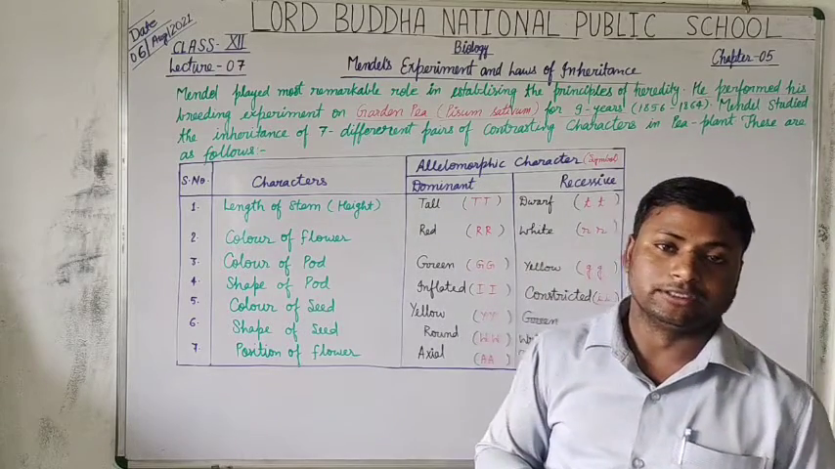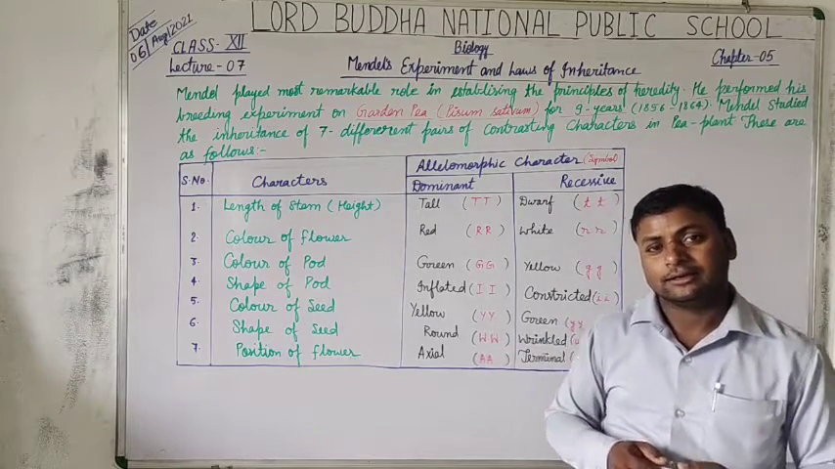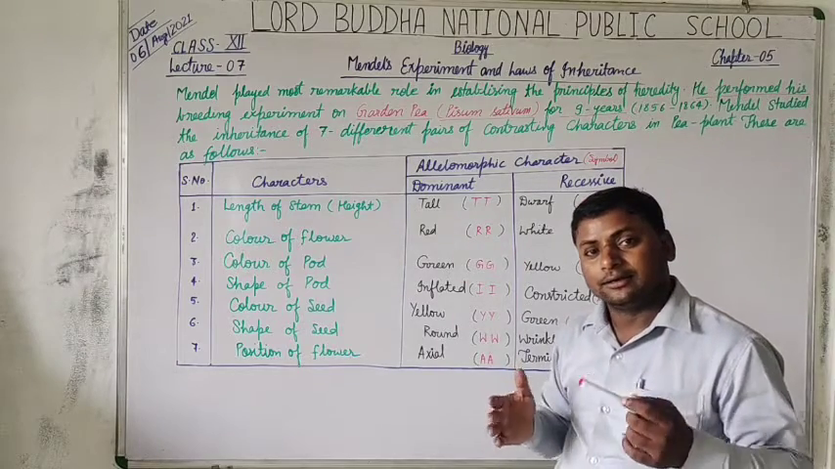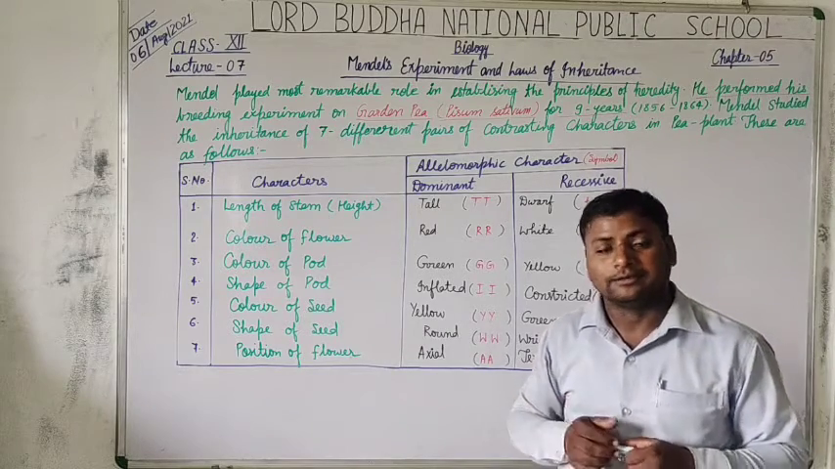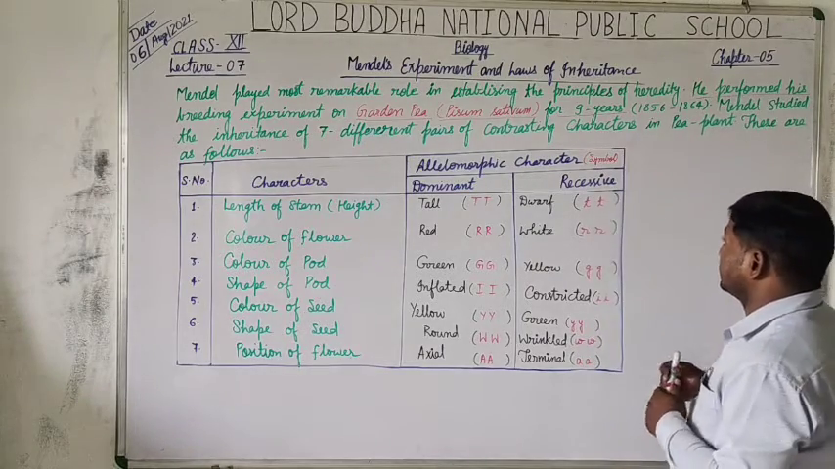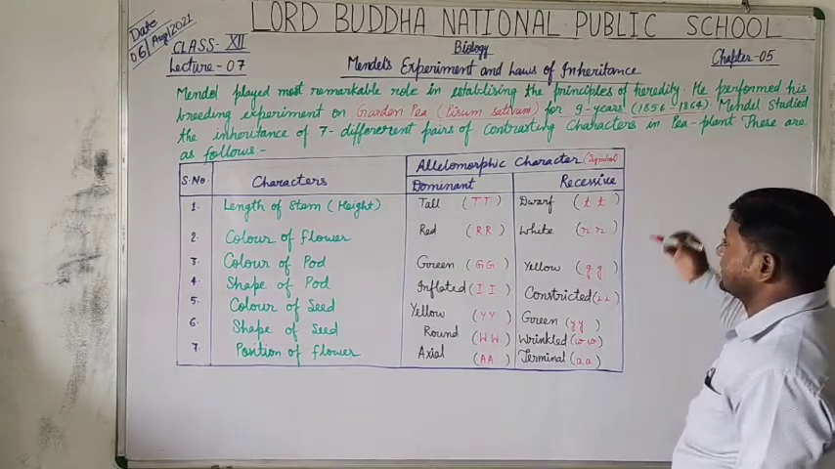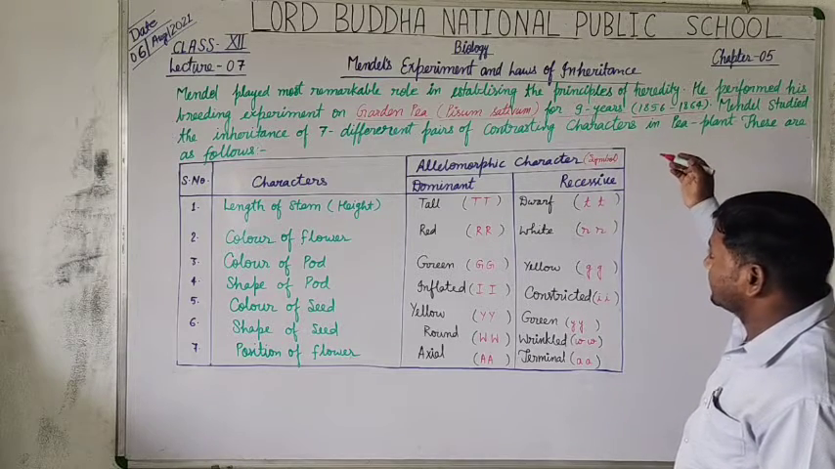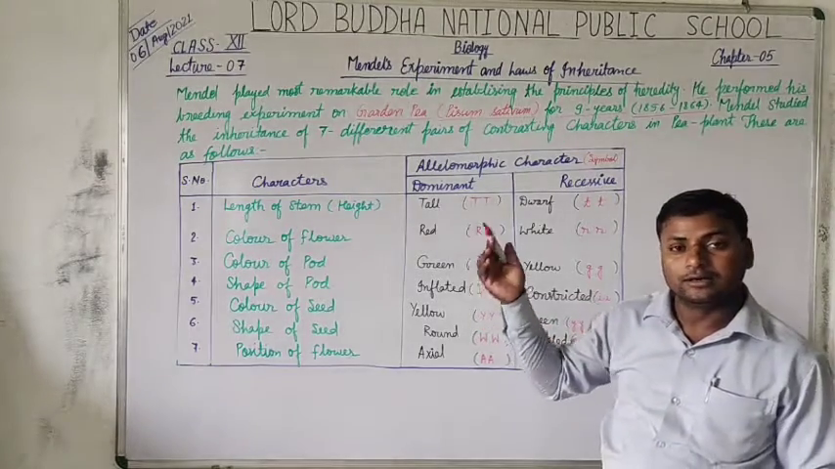He had good knowledge of natural science as well as mathematics. So he applied his full knowledge in his experiment, concluded each of the calculations, and wrote them in his paper. So students, it was the duration of 1856 to 1864 when Mendel did his experiment on garden pea.